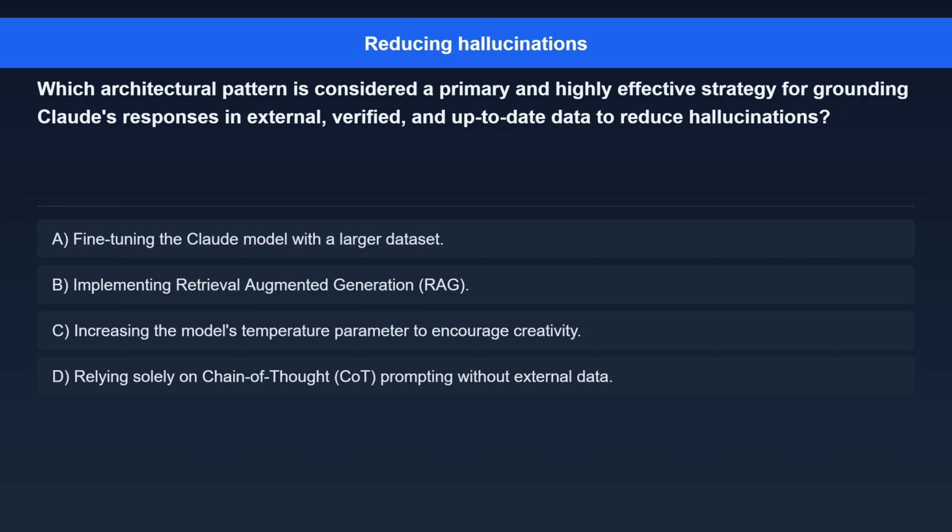Question 8. Which architectural pattern is considered a primary and highly effective strategy for grounding Claude's responses in external, verified, and up-to-date data to reduce hallucinations? Option A. Fine-tuning the Claude model with a larger dataset. Option B. Implementing retrieval-augmented generation, RAG. Option C. Increasing the model's temperature parameter to encourage creativity. Option D. Relying solely on chain of thought prompting without external data.